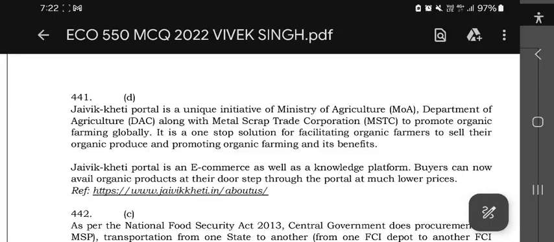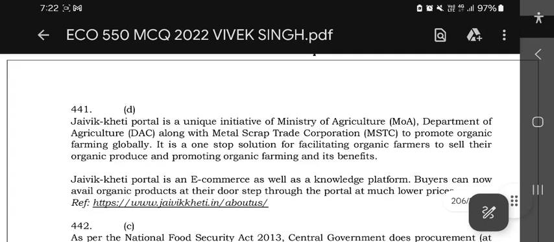The JVKT portal is a unique initiative of the Ministry of Agriculture, Department of Agriculture, DAC, along with the Metal Scrap Trade Corporation, MSTC, to promote organic farming globally. It is a one-stop solution for facilitating organic farmers to sell their organic produce and promoting organic farming and its benefits. Okay, the JVKT portal is an e-commerce as well as knowledge platform. Buyers can now avail organic products at their doorstep through the portal at much lower prices.